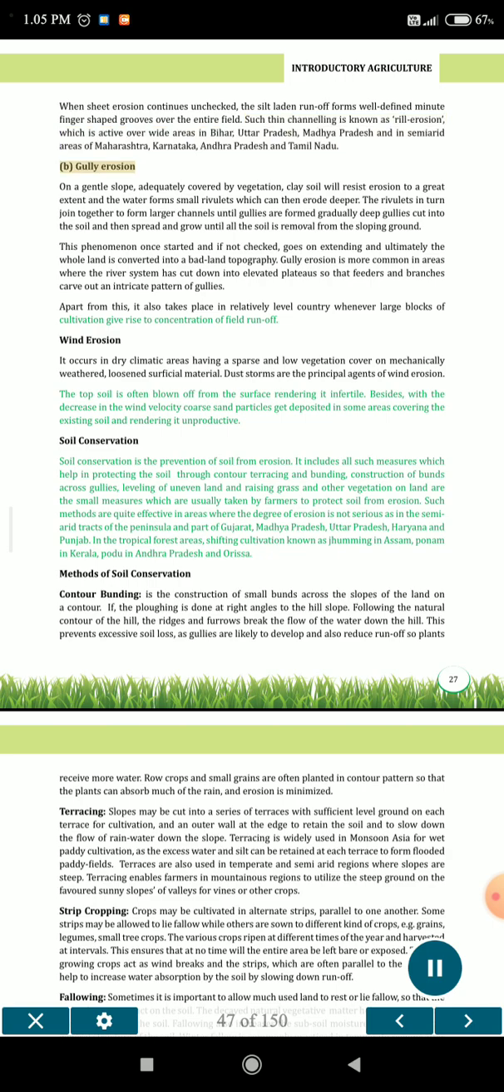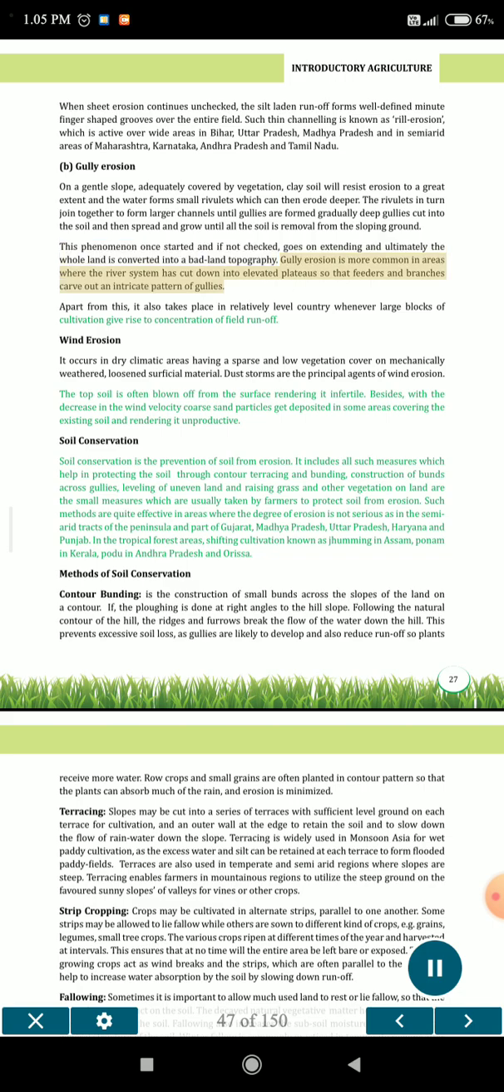B. Gully erosion. On a gentle slope, adequately covered by vegetation, clay soil will resist erosion to a great extent, and the water forms small rivulets which can then erode deeper. The rivulets in turn join together to form larger channels until gullies are formed. Gradually deep gullies cut into the soil and then spread and grow until all the soil is removable from the sloping ground. This phenomenon, once started and if not checked, goes on extending and ultimately the whole land is converted into a bad land topography.